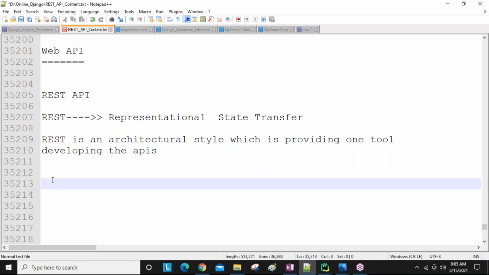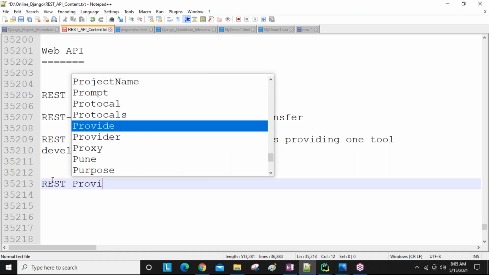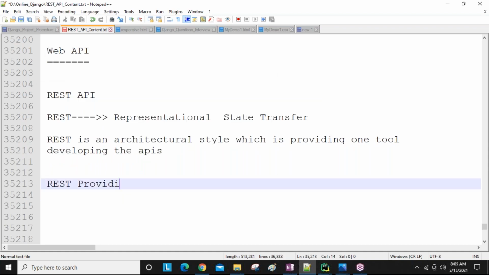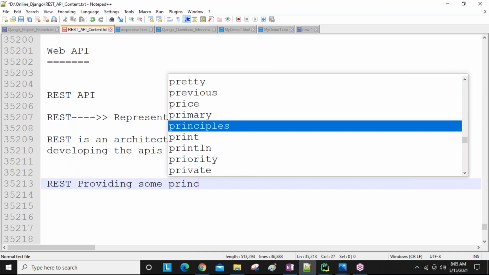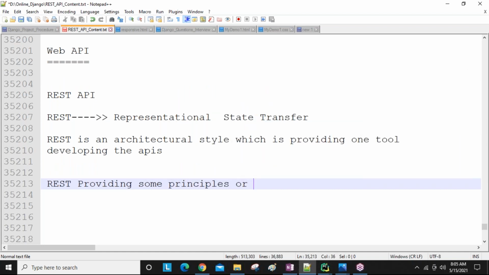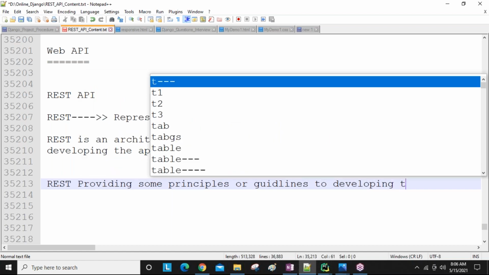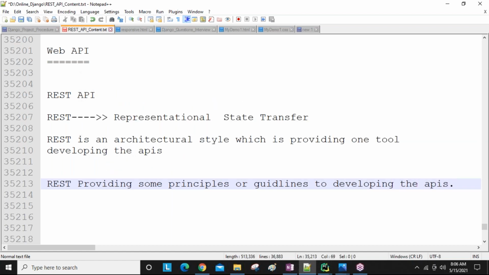REST providing some principles or guidelines to developing the APIs. Okay, REST providing some principles or guidelines to developing the APIs.